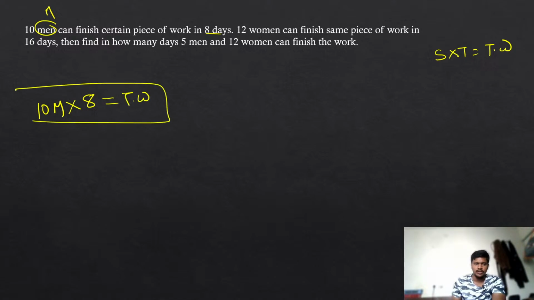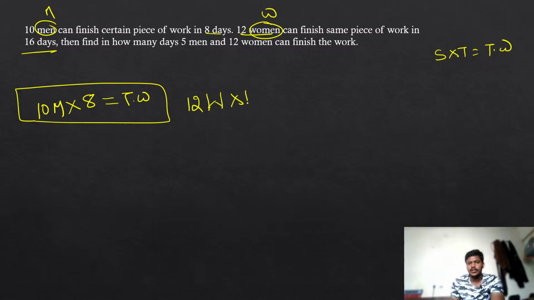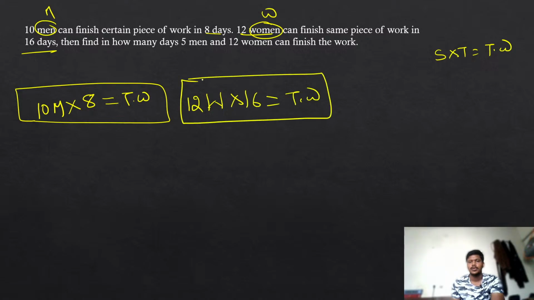Similarly, this is one equation, and 12 women are working for 16 days. Assume that one woman's speed equals w. If we have 12 women, that is 12w. And if they are working for 16 days, they can also complete the same work. Okay. Now what you need to do here is equate, because you have the same work here. So equate both the equations. 10 men into 8 days is equal to 12 women into 16 days.